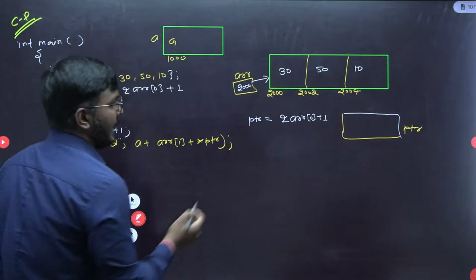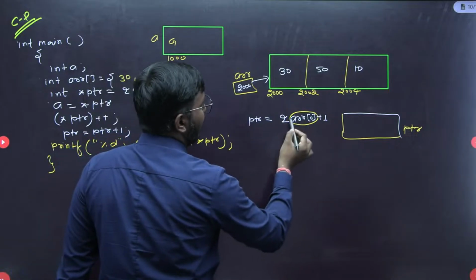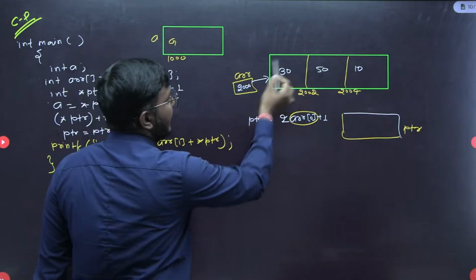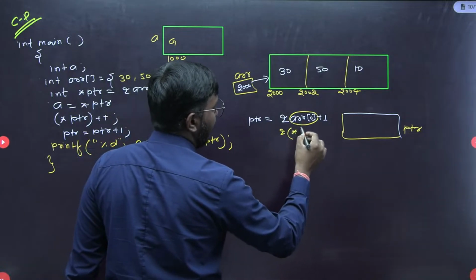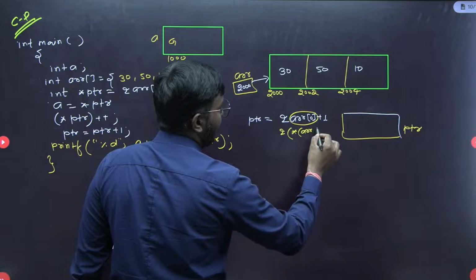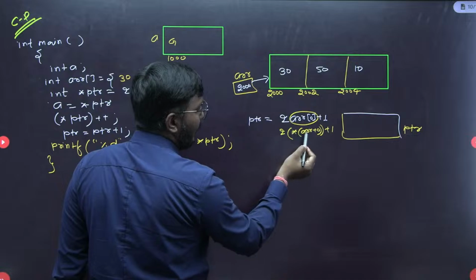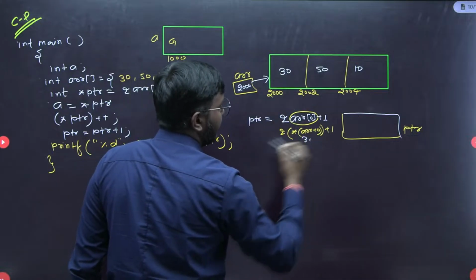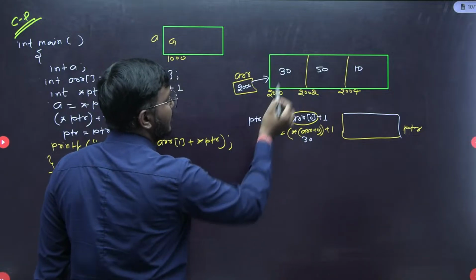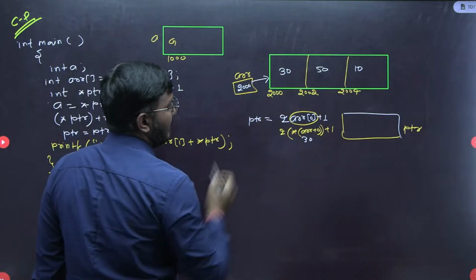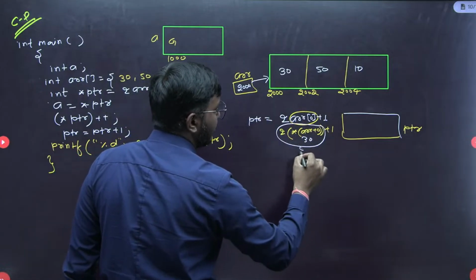If you know what this arr[0] is, arr[0] is nothing but the value of the first index element, or we can say this is &*(arr + 0) + 1. So what is this? *(arr + 0) is nothing but the 30 here, the value 30. So what is &30? &30 means the address of the first element. It is our 2000. That is our 2000 here.